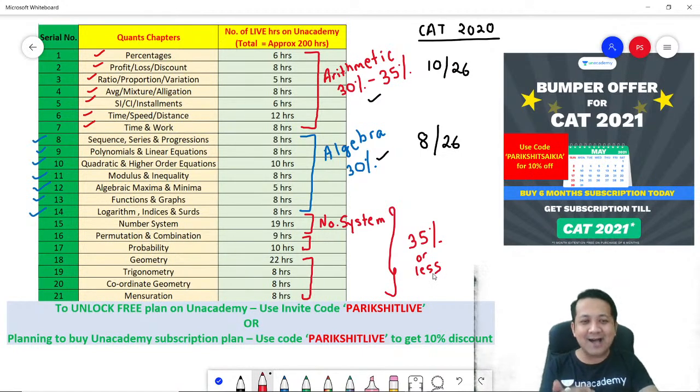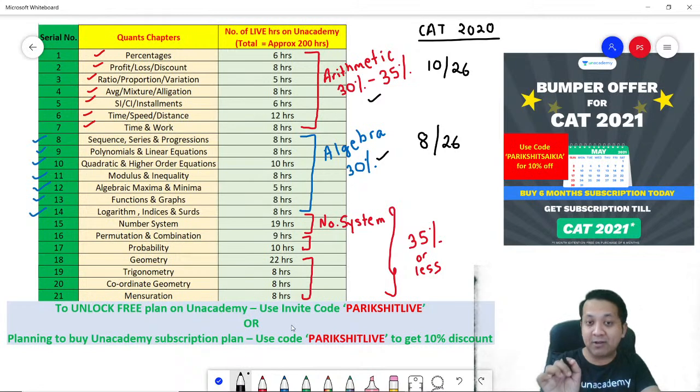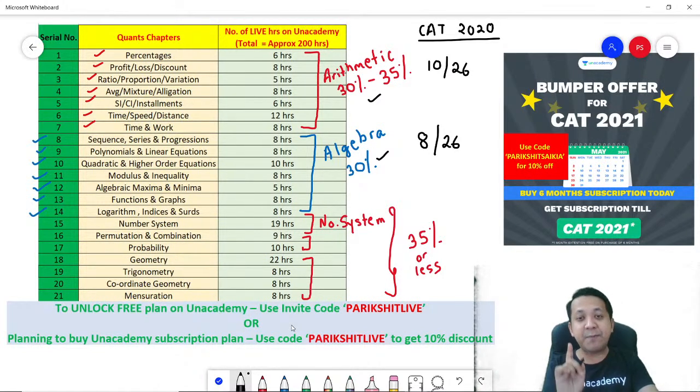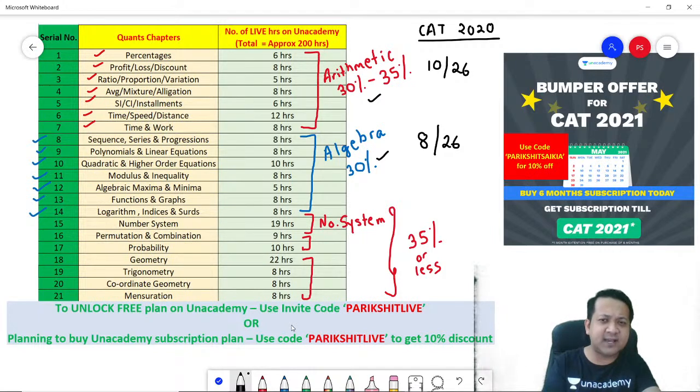Okay. So the last block that we talked about, number system, PNC, probability, geometry, mensuration, is something that you start preparing once you are done with arithmetic and algebra. Yes, I hope I made myself abundantly clear on your preparation strategy when it comes to the quants. Remember, 50% questions, if you are able to solve correctly, you are through. How many questions in the quant section?